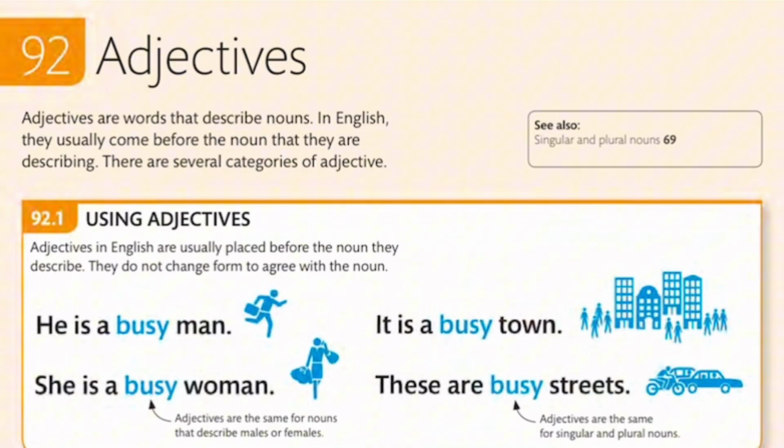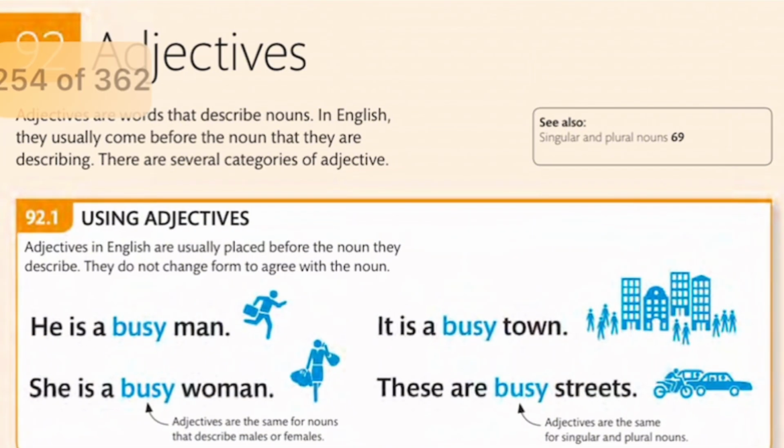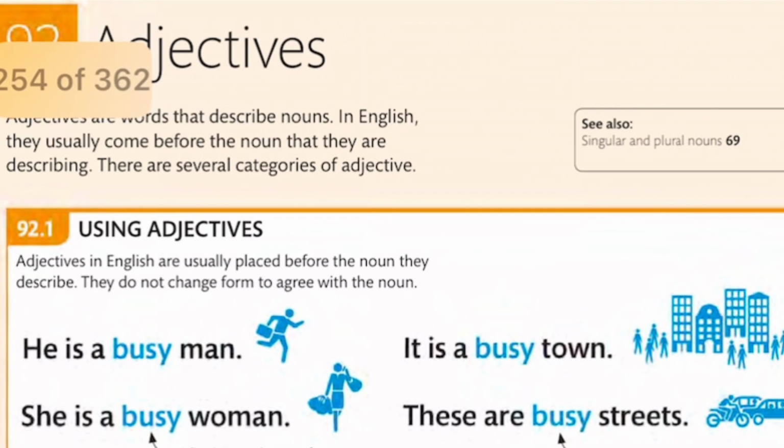It is important for us to take note of that because we've talked about pronouns extensively, and we've talked about some pronouns that change in gender. He is for male gender, she is for female gender, but an adjective is not like that. Whether you are using it for male, female, or thing, it does not change. He is a busy man, she is a busy woman, it is a busy town, these are busy streets. So they are also the same whether singular or plural.